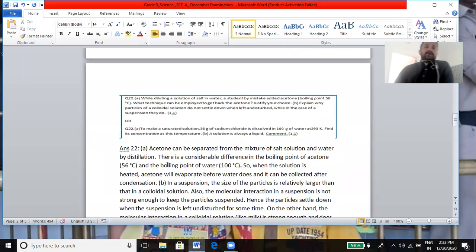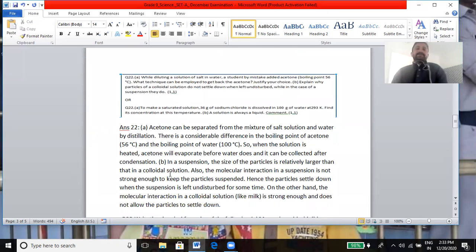Next is, while diluting a solution of salt in water, a student by mistake added acetone, boiling point 56 degrees Celsius. What technique can be employed to get back the acetone? Justify your answer.